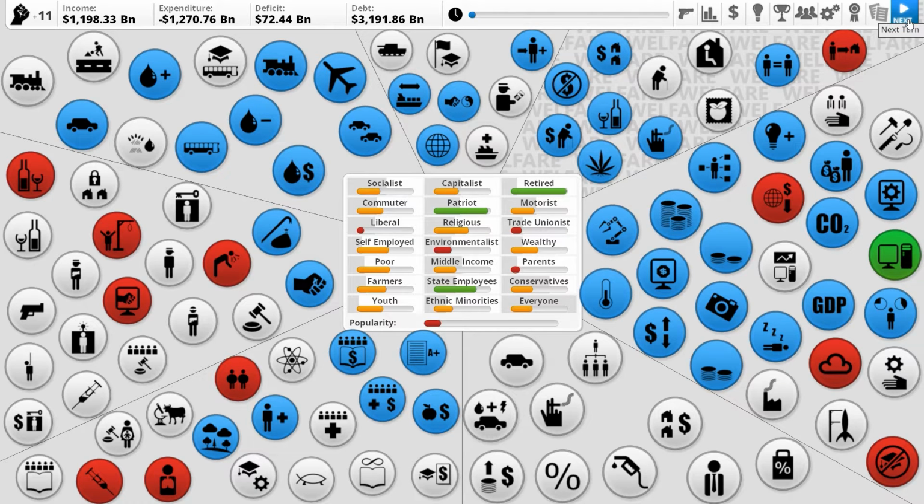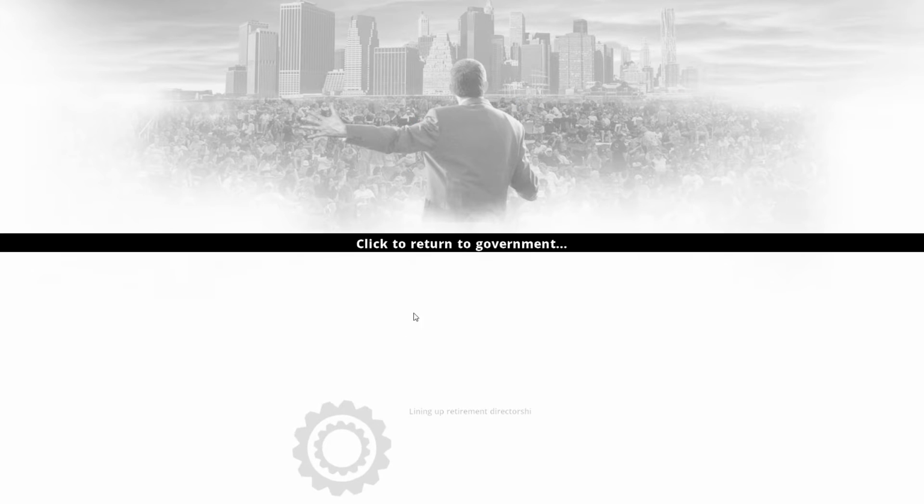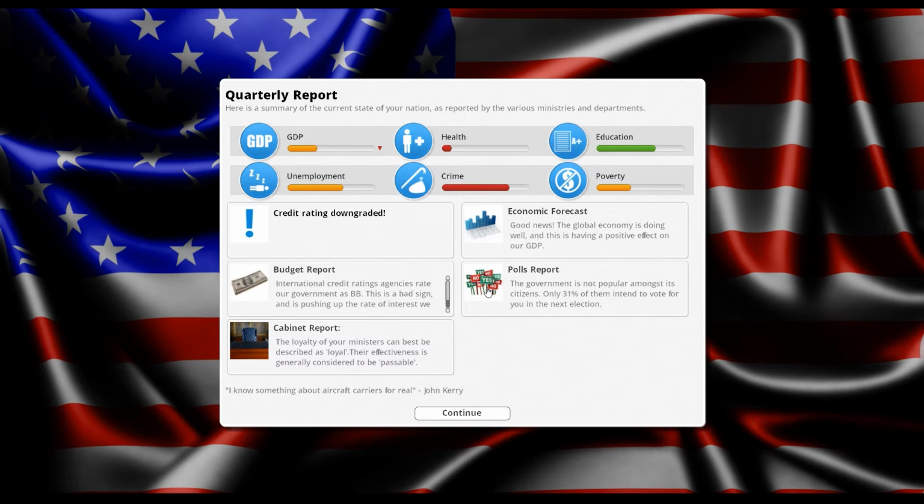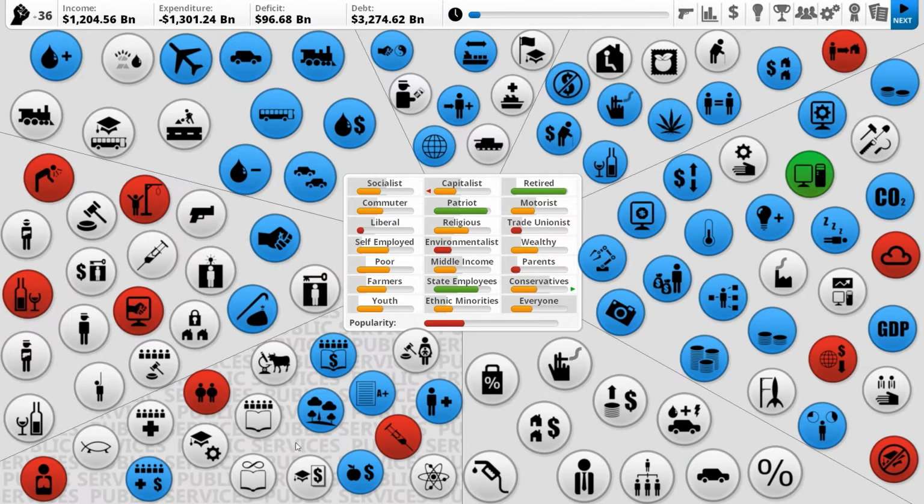Let's see where things are trending. Okay, our credit rating downgraded. That's because at the start of each game of Democracy 3, there is the recession. So that's just a thing that happens. 31% of people would vote for us. Our GDP is lowering, but that's because our credit rating was downgraded. Okay, not too bad. Let's have a look at some of these things.